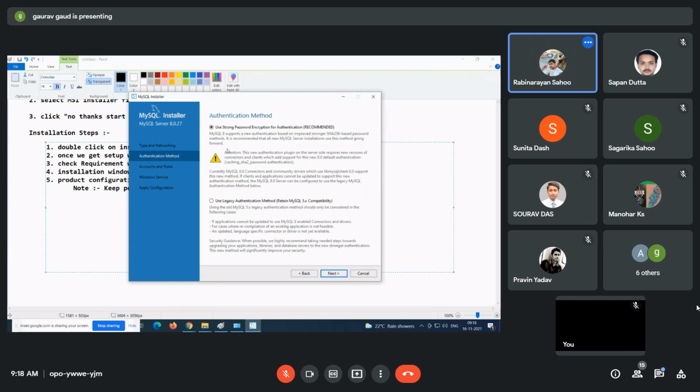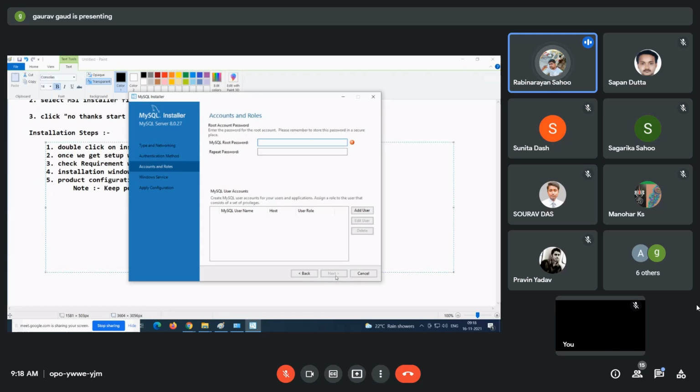So now for this, you no need to do anything, just click on Next. Again, use strong password encryption, everything. Again click on Next, no need to change.